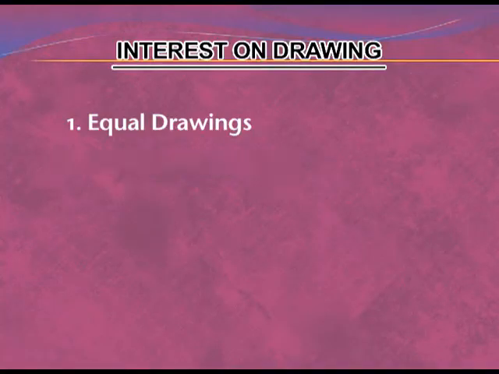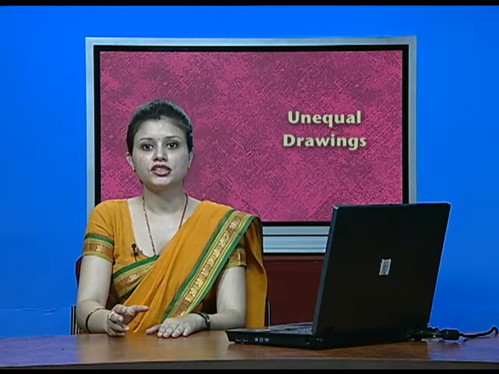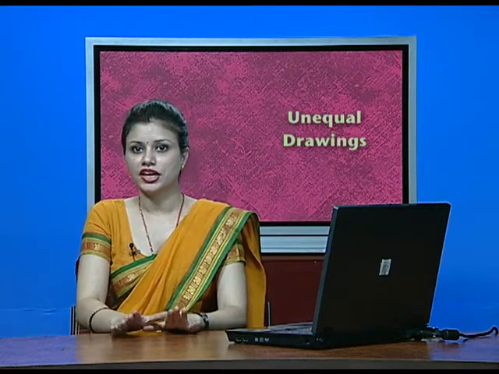Second, unequal drawings. What is unequal drawings? For example, in the month of January we are withdrawing 1000, in the month of February we are drawing 2000, in the month of March we are not drawing anything. So under unequal drawings there is no fixed amount withdrawn every time. First of all, we will focus on the various cases of equal drawings.